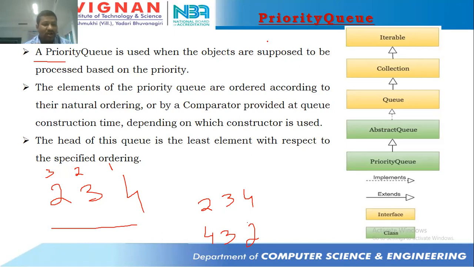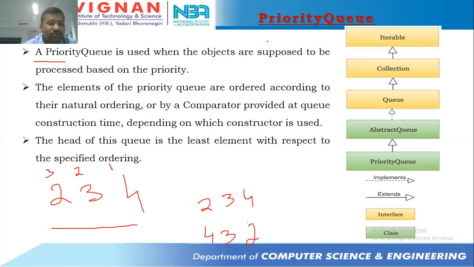That means as per the sorting order, or else we can make these elements be arranged as per the requirement of the user. I'm the programmer, and I would like to place 3 first, next I would like to place 4, next I would like to place 2. If that is the case, I need to build a logic in such a way that 3 has to come first, next 4, next 2. And that logic I need to build with the help of a comparator. Otherwise, if you are not interested in doing that, then what happens by default?